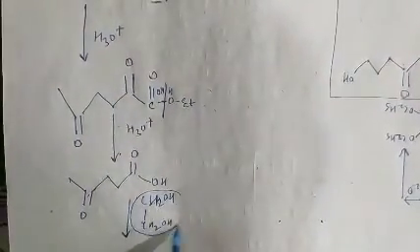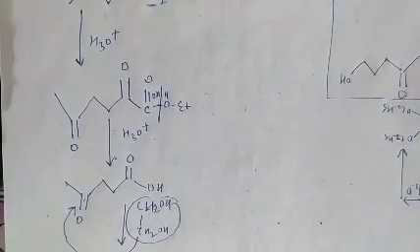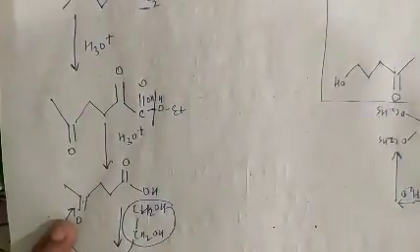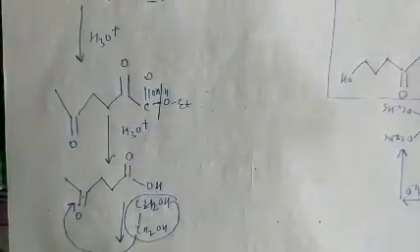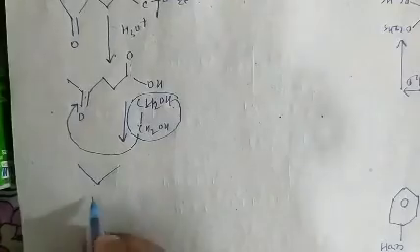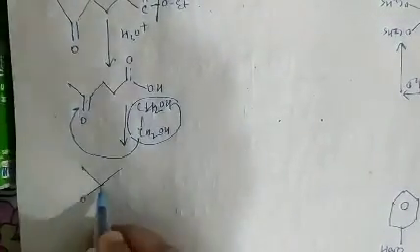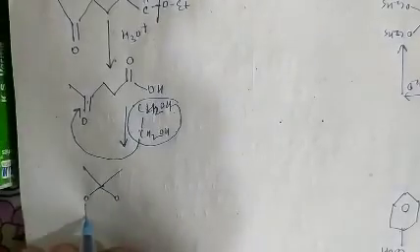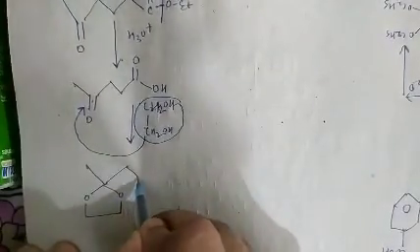On reaction with ethylene glycol, as we can see, this ethylene glycol will react with this double bonded oxygen. So when this reacts with the double bonded oxygen, the reaction is like this. It will form the group as it is, and this group links with two oxygen atoms of ethylene glycol. This is oxygen, that is ethylene glycol attached, and the rest of the group will remain the same.